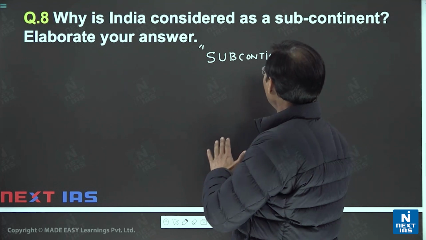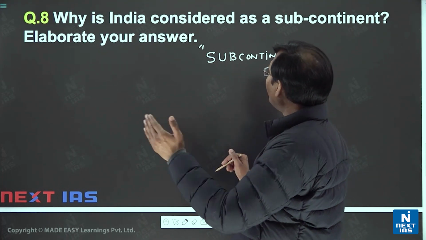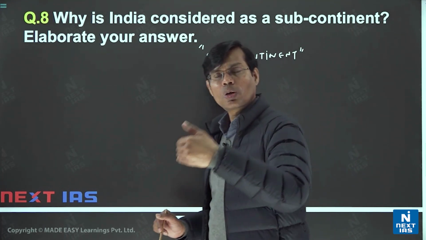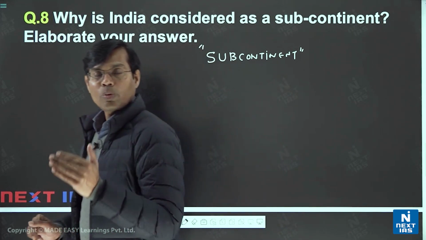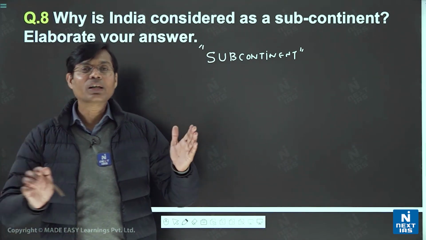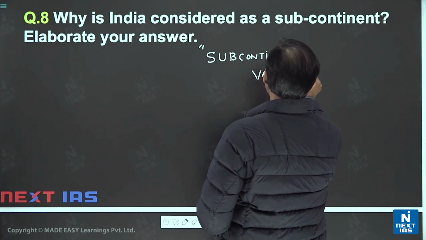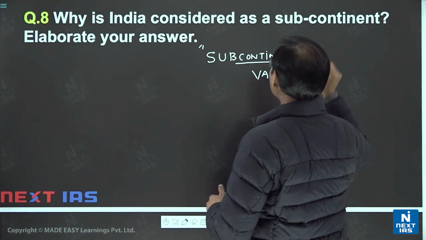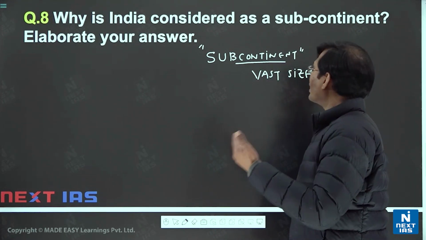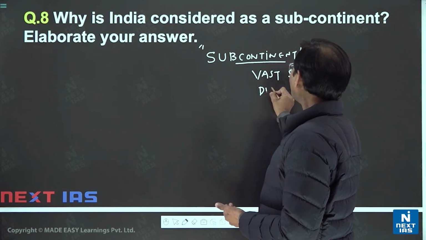But if I want to call it a subcontinent, some criteria should be there. So initially, in the introduction, you may begin with the fact that a subcontinent has a vast size, as defined by several scholars. It should be of vast size. If we are calling some area a continent, subcontinent, or Upamahadweep, it needs vast size with distinct boundaries.